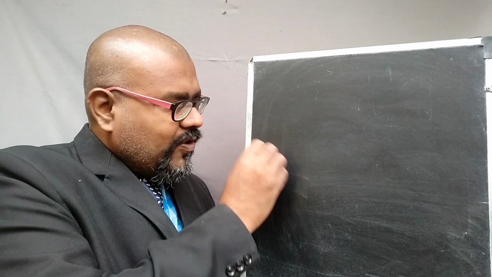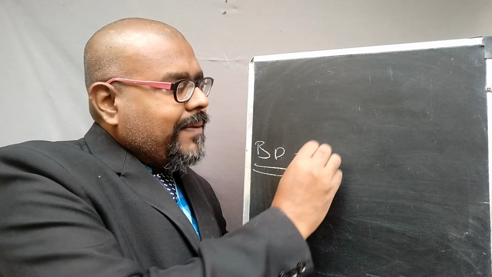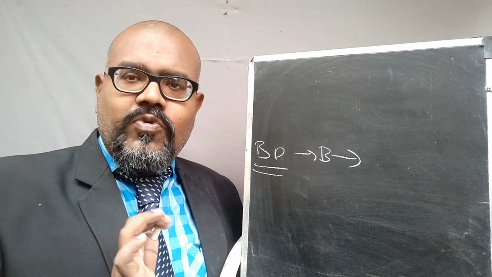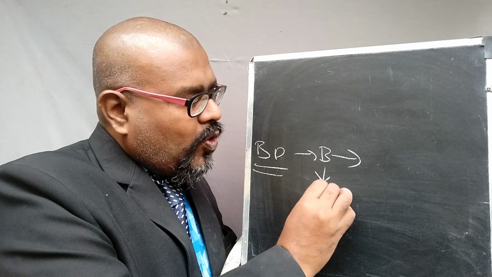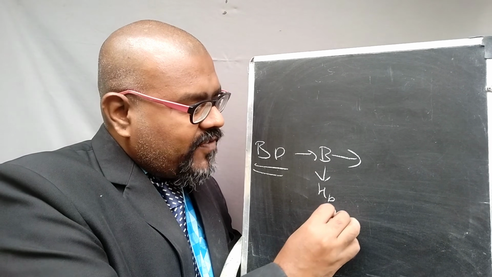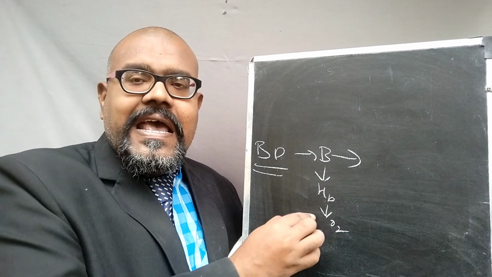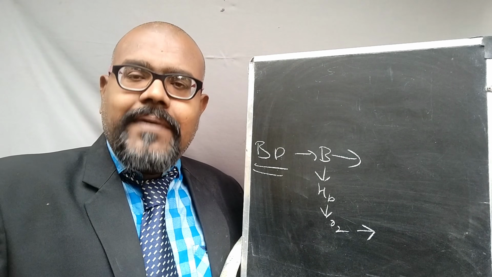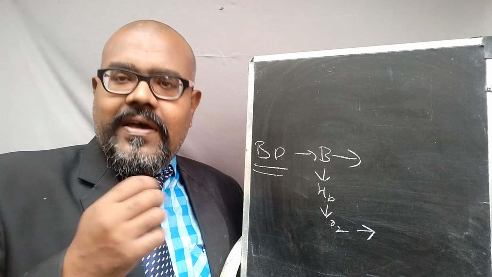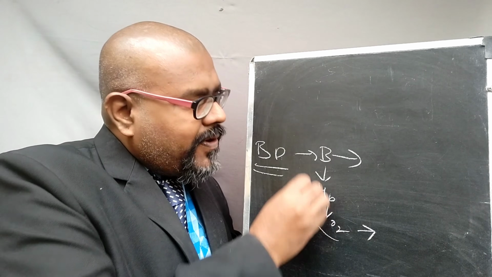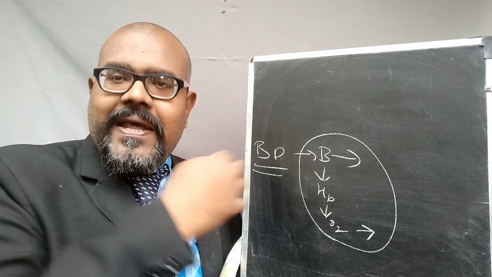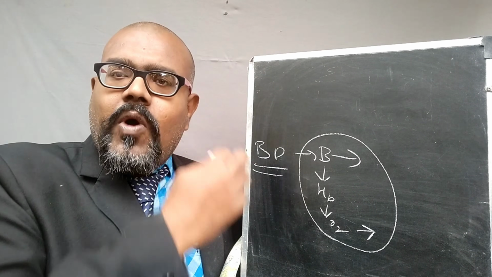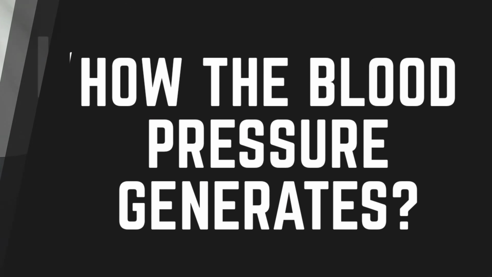Because of this blood pressure, the blood attains some velocity to move all around the body. What is the need of moving all around the body? Because blood consists of hemoglobin in the red blood corpuscles, and it carries oxygen. That oxygen reaches each and every cell of the human body. At the same time, the impurities can be carried away from each and every cell. So the blood supplies the oxygen and receives the impurities present in the cells. That is why blood moves all around the body in our lifetime.